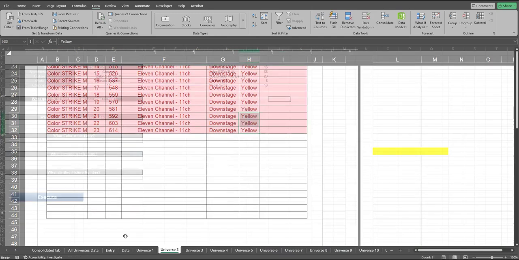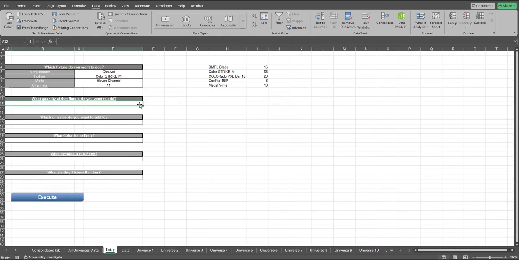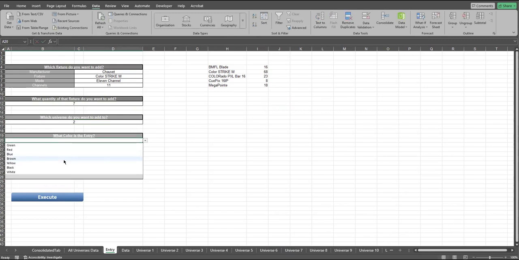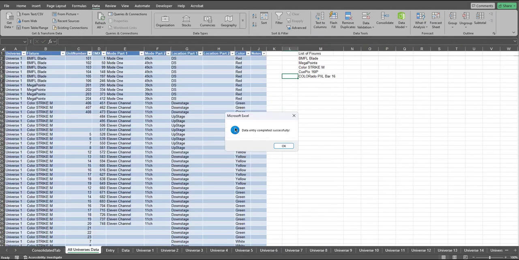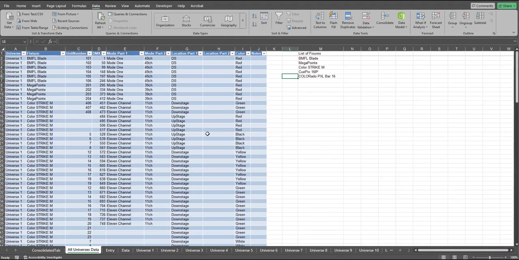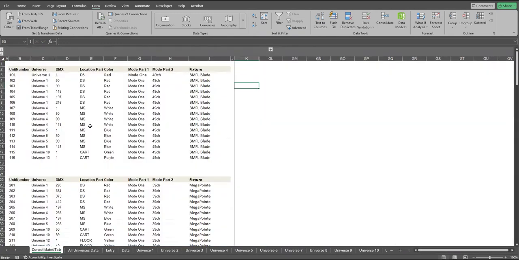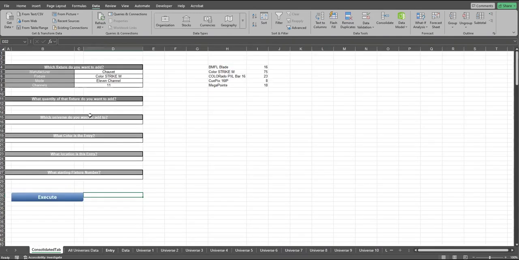So what I'm going to do is add another row to it, maybe another 7 entries in universe number two with a color. Let me select brown, which is different than yellow, obviously. Then I'll take the down stage and add another 6 or 7 entries and execute it. As soon as I execute, it will update the data: entry completed successfully. I can remove this. Maybe, yeah, I think it's good to have a pop up that the data is updated. We can always ignore this, and once you make an update, I can take you to the consolidated tab, or maybe I can keep you in here as well.